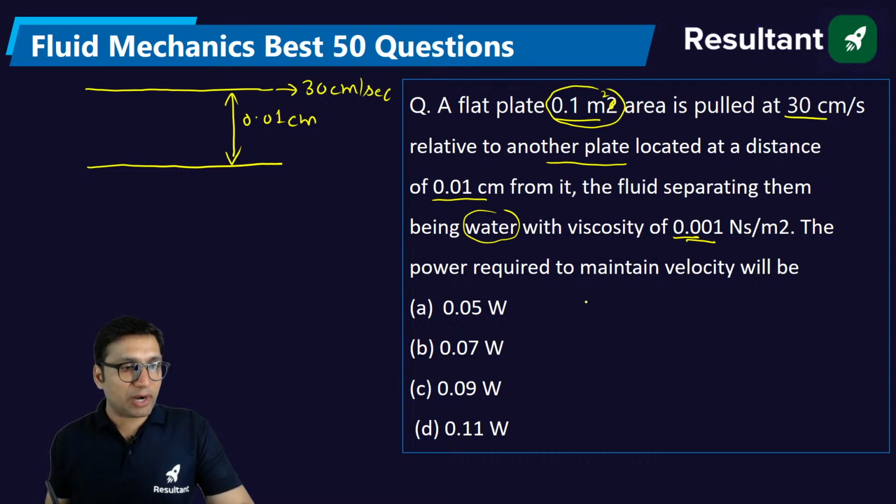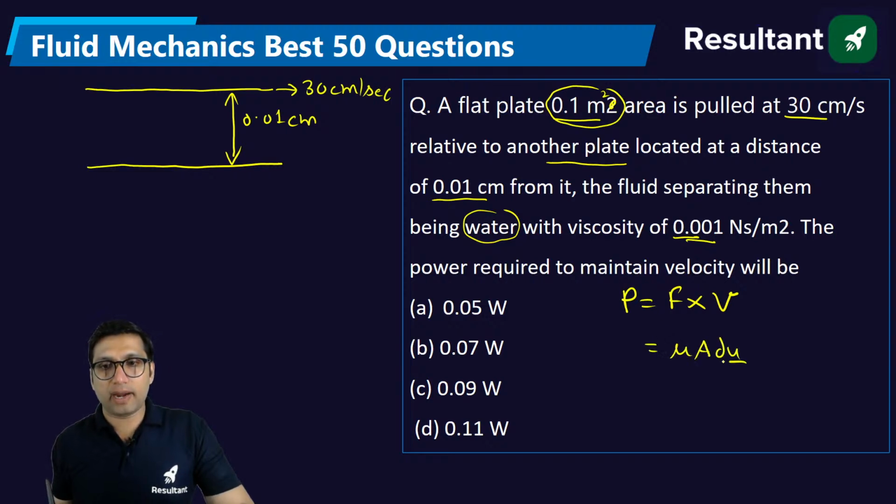The power required to maintain the velocity will be, how to find the power? The power will be equal to force into velocity. Force, how will you find the force? Force will be equal to mu into A into du by dy, into velocity.